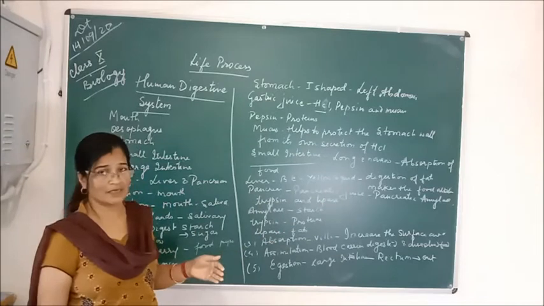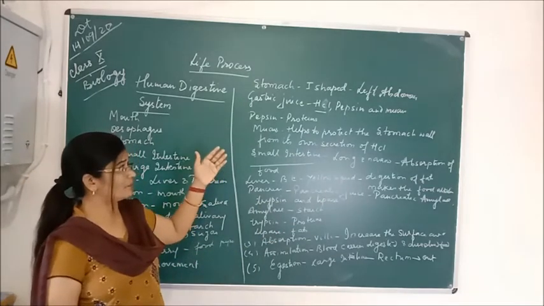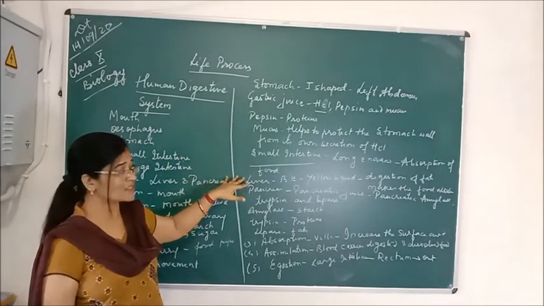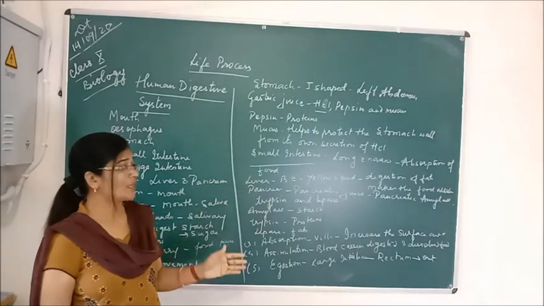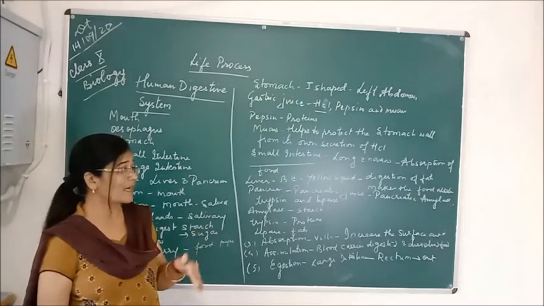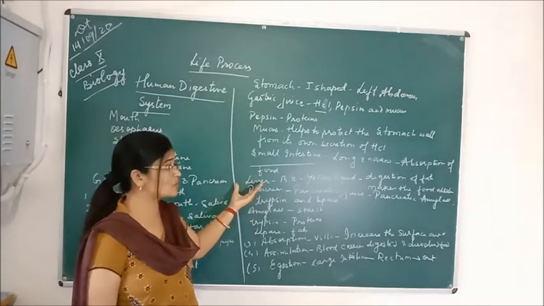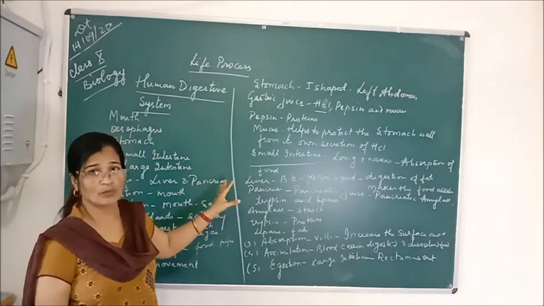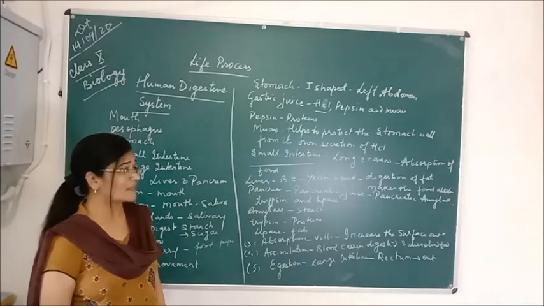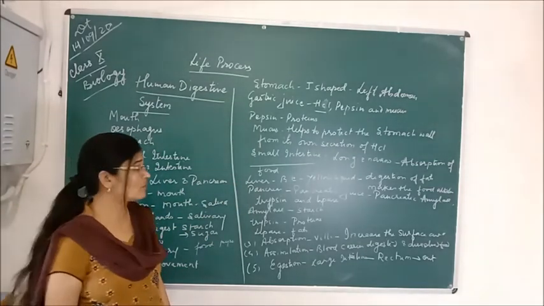The stomach makes the food acidic in nature, because of the HCl present in the stomach. Now that food becomes alkaline due to the presence of the bile secreted by the liver, and bile also helps to break down the fats, which means it helps in the digestion of fats.